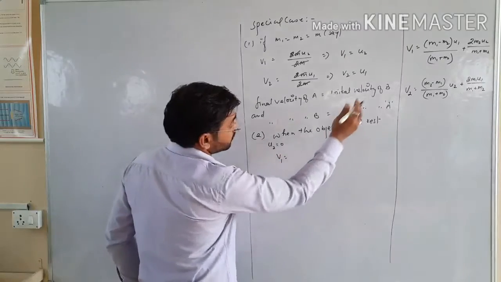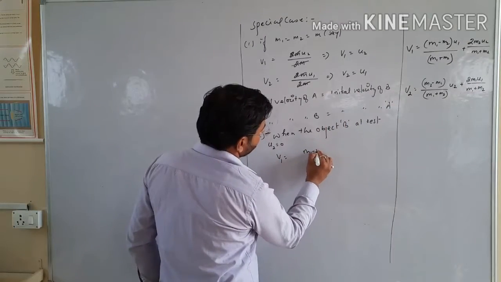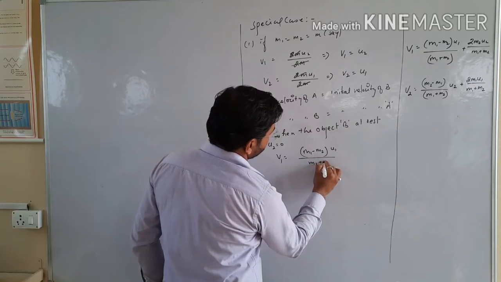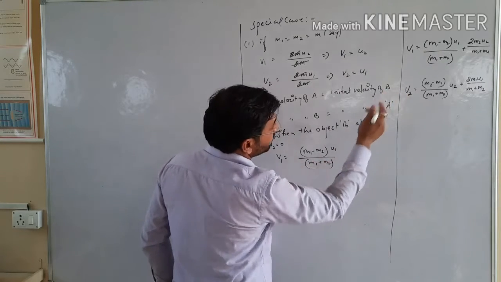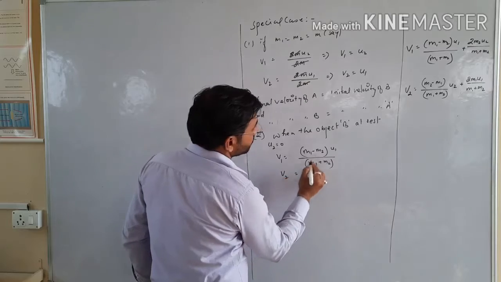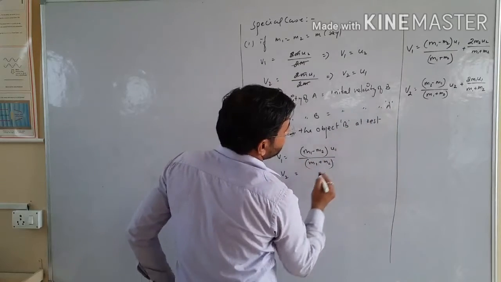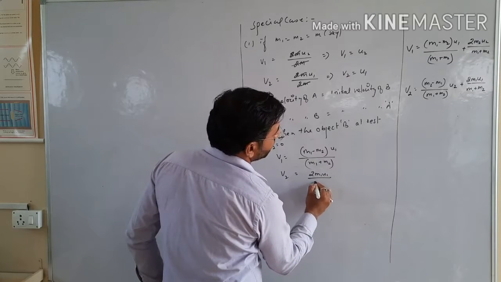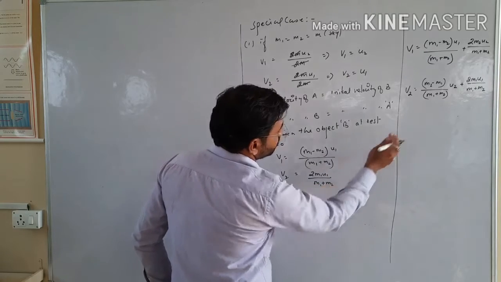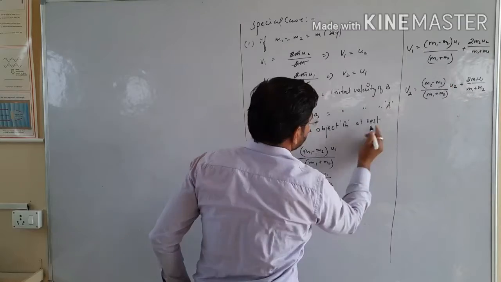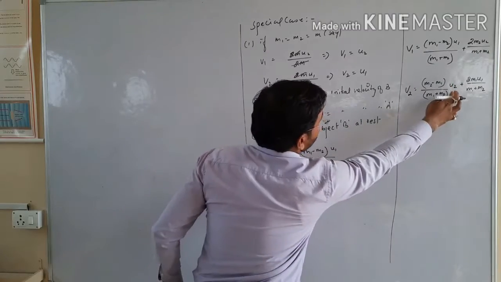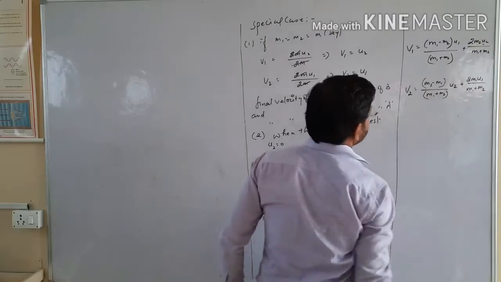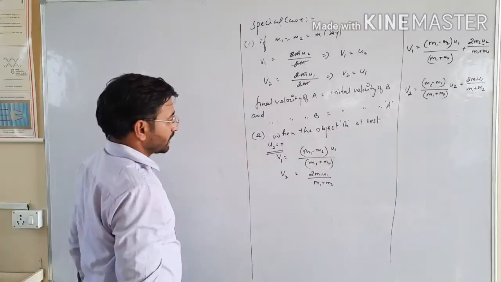So v1 is (m1 minus m2) over (m1 plus m2) times u1, the remaining part with u2 is 0, and v2 is, same as here, 2 m1 u1 over (m1 plus m2). You can see u2 is 0 in both of the equations.